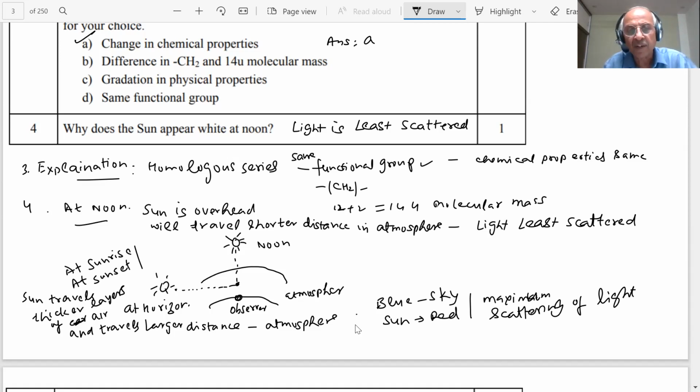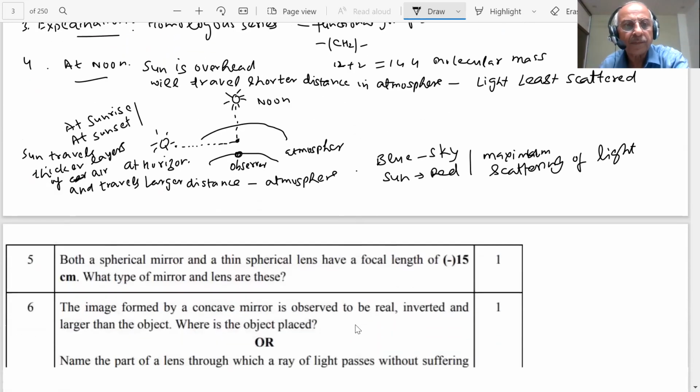If a question is changed, then we know this. You can see the NCERT book. They have explained it by a diagram, students. So at noon, the least distance is traveled. Least scattering of the blue light takes place. So the sun appears white to us.